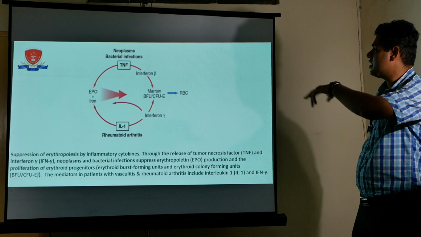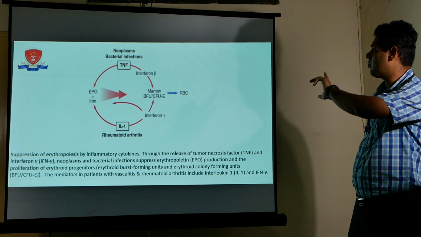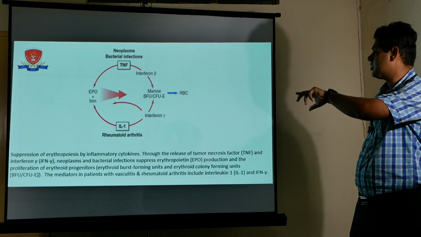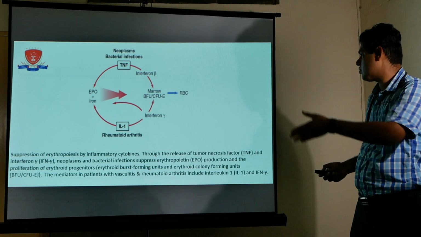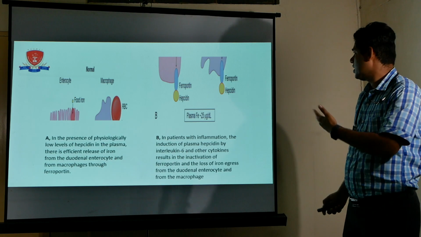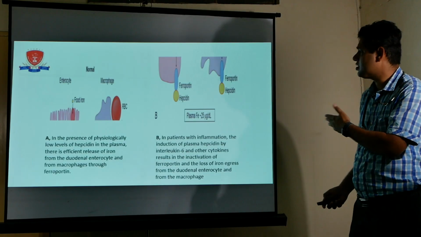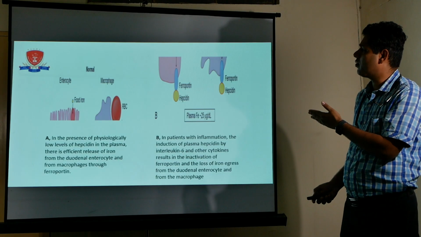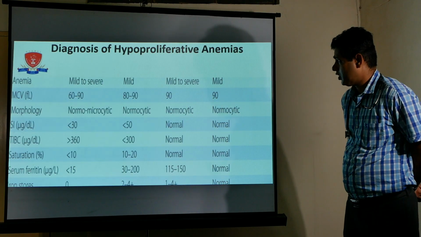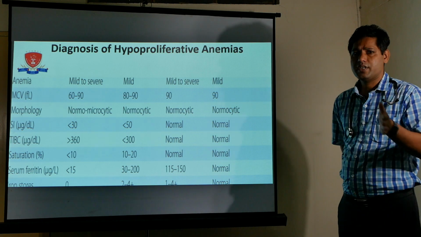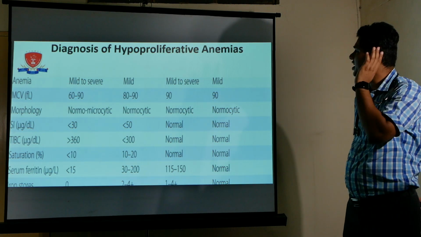So this is the mechanism of developing the anemia of chronic disease in rheumatoid arthritis. It is a vicious cycle. The chronic disease causes chronic inflammation, and chronic inflammation causes bone marrow suppression. This is the pathophysiology of how this anemia of chronic disease develops. Now, this anemia of chronic disease comes under the heading of hypoproliferative anemia.